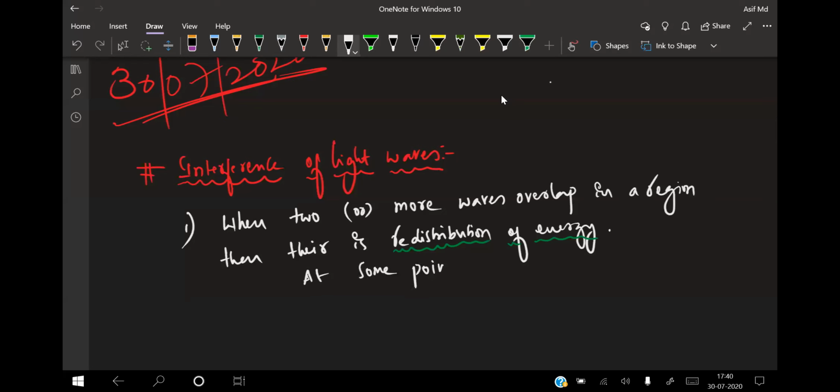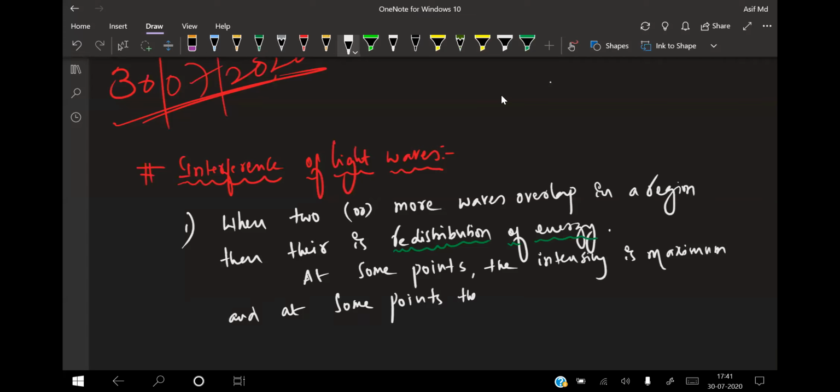At some points the intensity is maximum, and at some points the intensity is minimum.